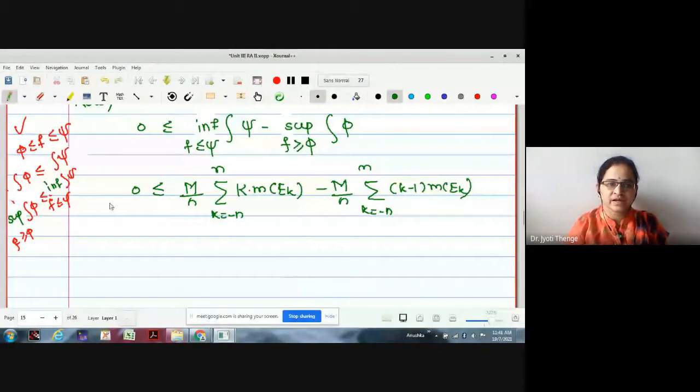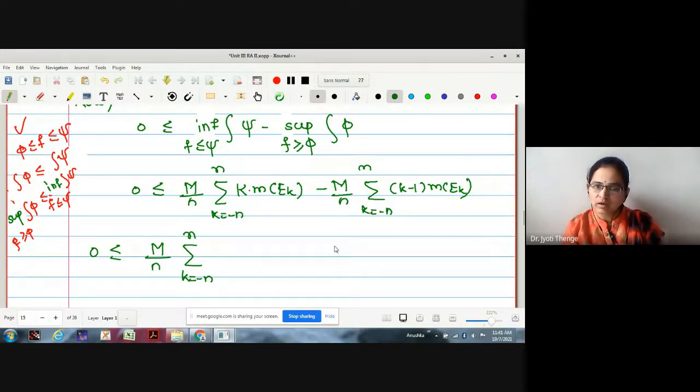Okay. Let us simplify. Therefore, this is 0 less than or equal to M by N. Let me take common. Let us make the summation also common. Therefore, this is minus M by N, measure of Ek taken common. Now, what do we remain with? K minus 1, right?